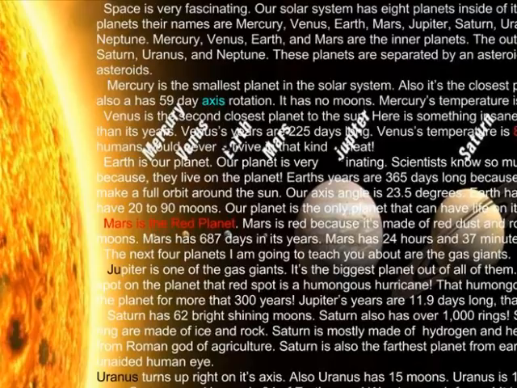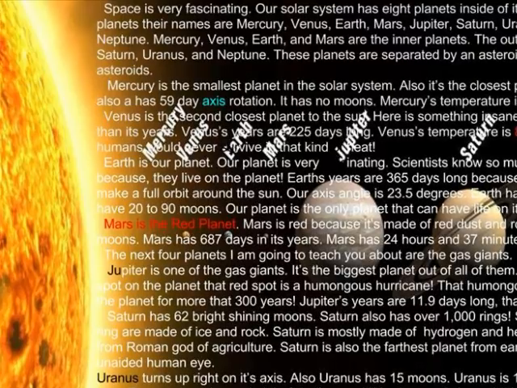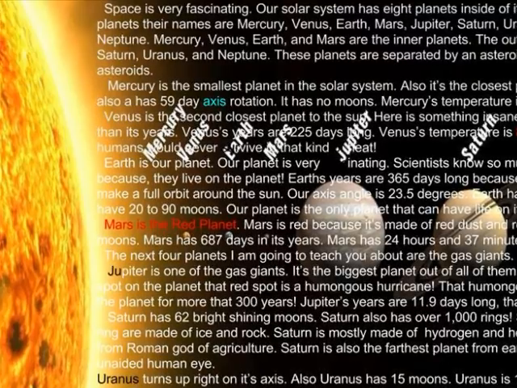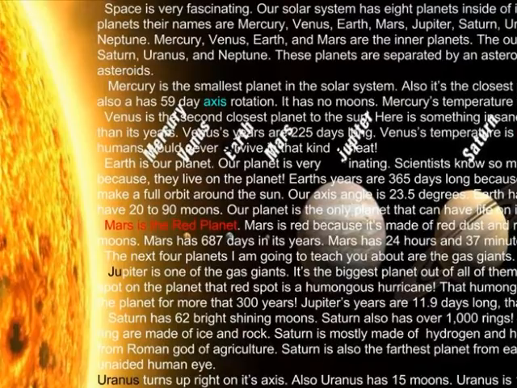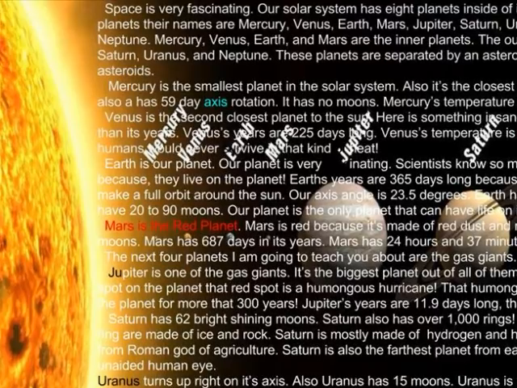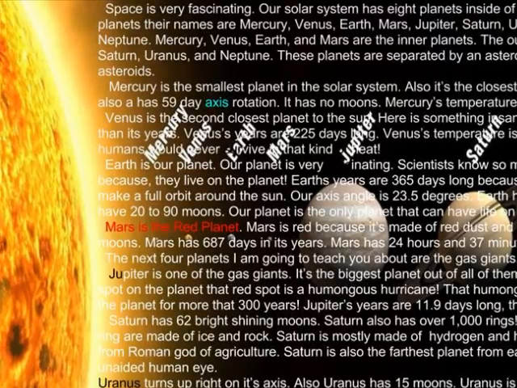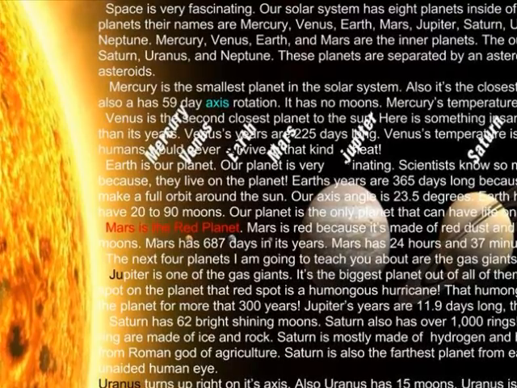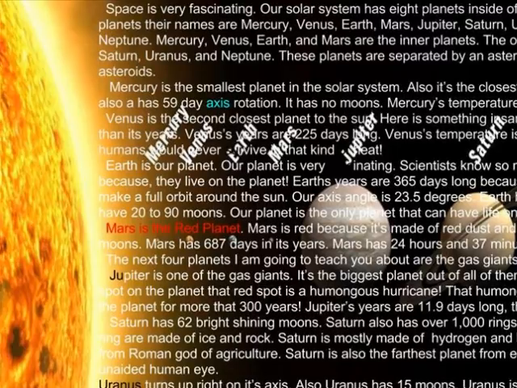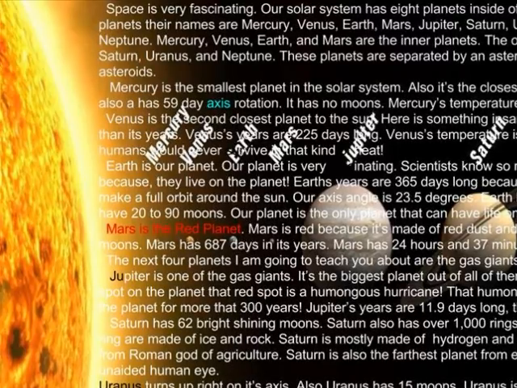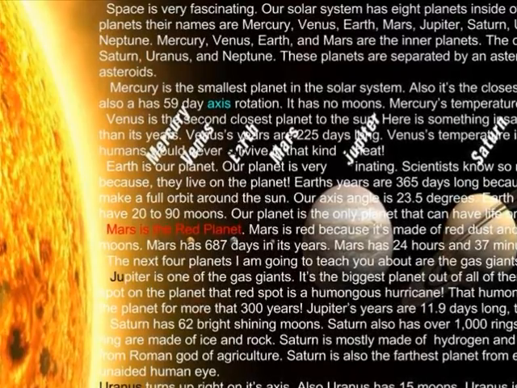Neptune has a hurricane on it named Scooter. It has 8 moons. Also, it's the farthest planet from the Sun. That means it's really, really, really cold on Neptune. 1 year on Neptune is 165 years on Earth. That's insanely long. The sun is a giant ball of hot gas.